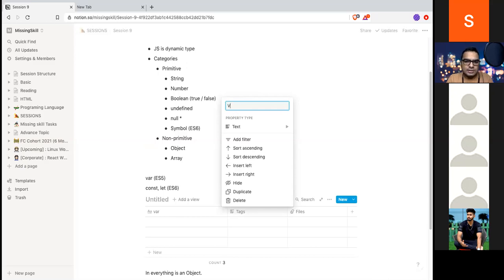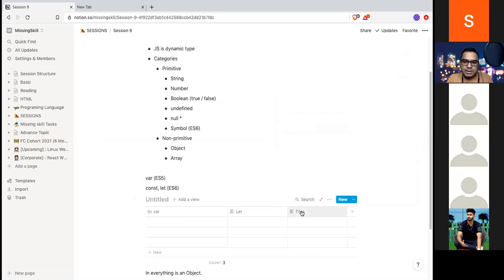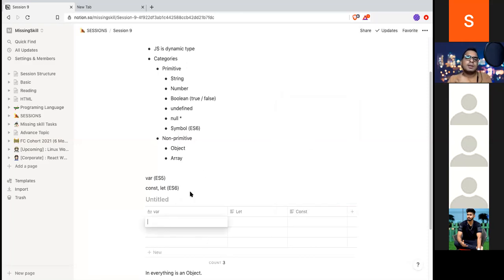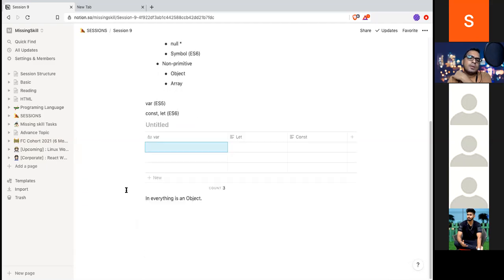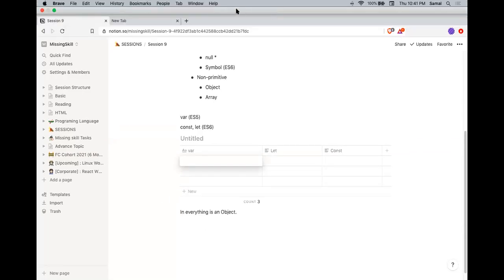This is let, and then I will do const. Tell me the properties of this.